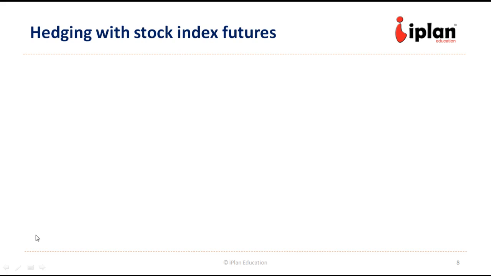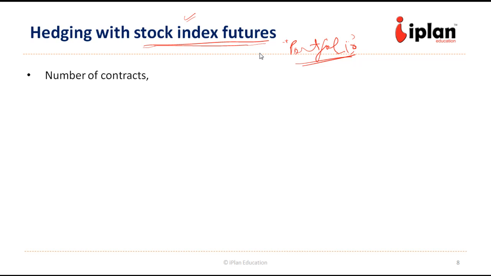Let us move to the next concept, which is hedging with stock index futures. Suppose we have a portfolio which includes different stocks in different ratios, not necessarily the replication of the index, but some portfolio. We can calculate the overall beta of the portfolio, and now we want to hedge it with the stock index future. We know the index can largely represent the whole market, and it can be useful if we are hedging with the stock index. Let us see how we can use it.